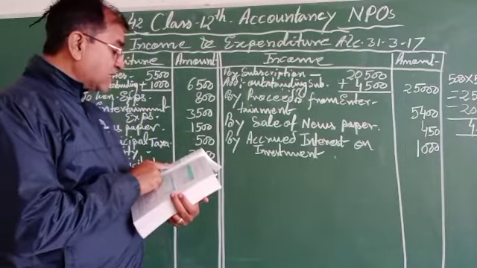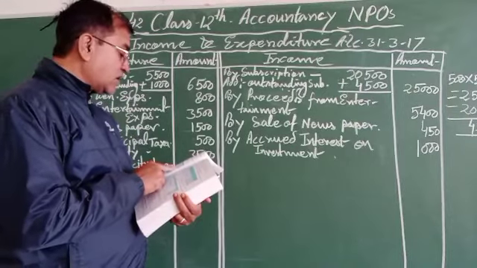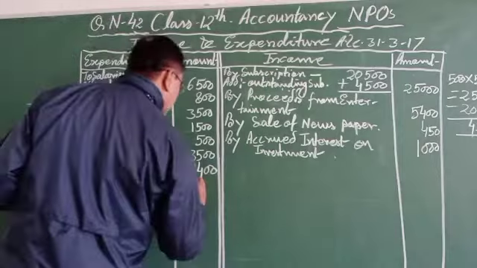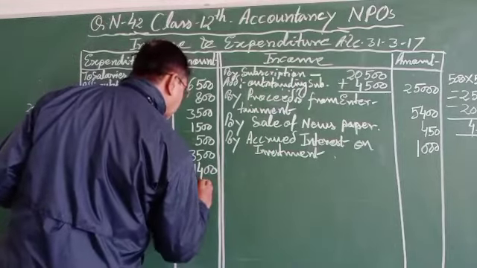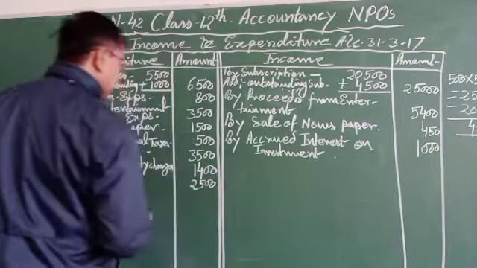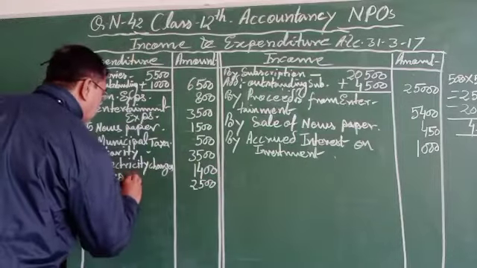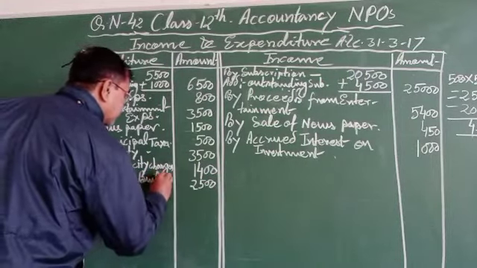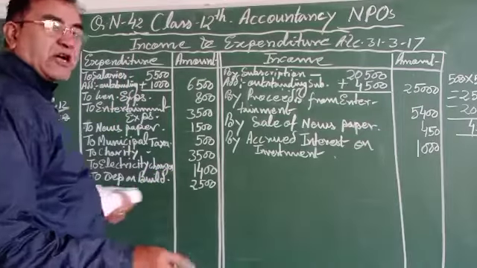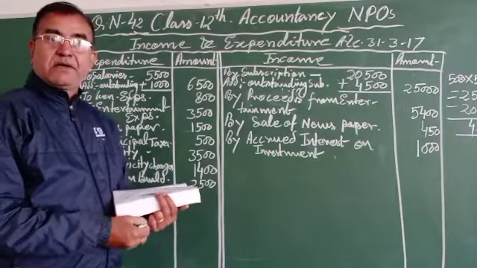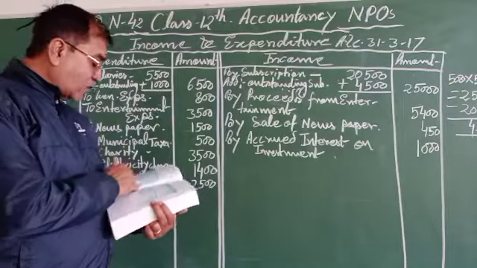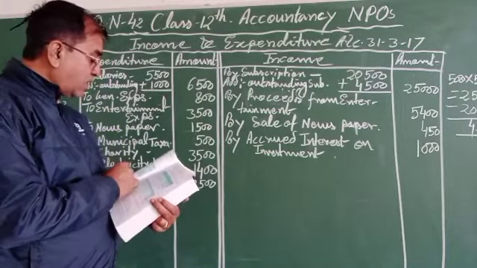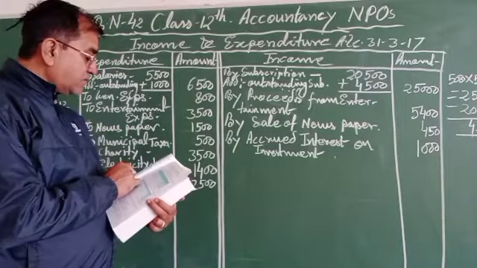So 5% of 50,000 is 2,500. That is the depreciation on building. Then we can total the amount.